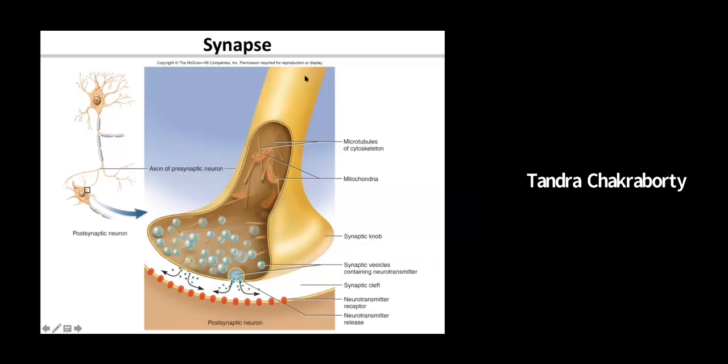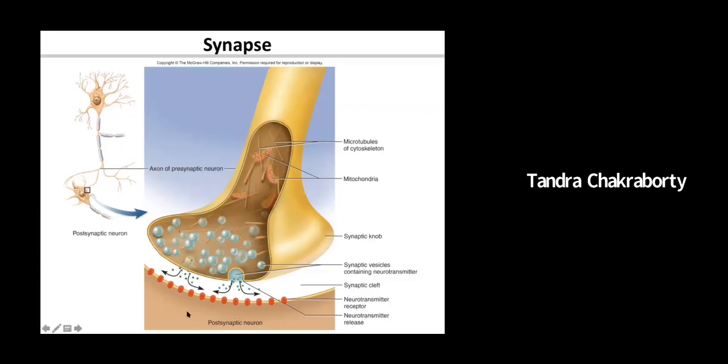The neuron that releases the neurotransmitter is known as the presynaptic neuron, and the neuron that receives it has neurotransmitter receptors on its surface. Once the neurotransmitter is released, it attaches to these receptors, and the process continues.